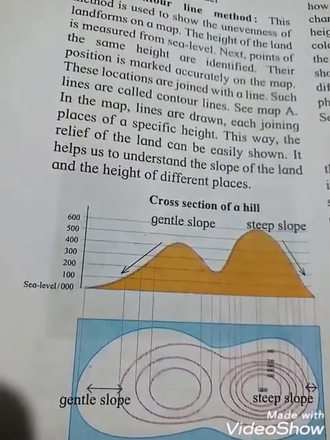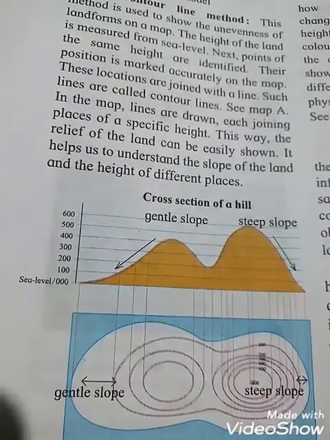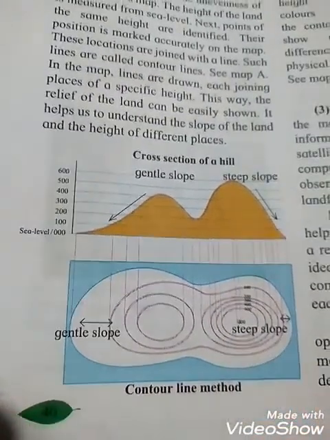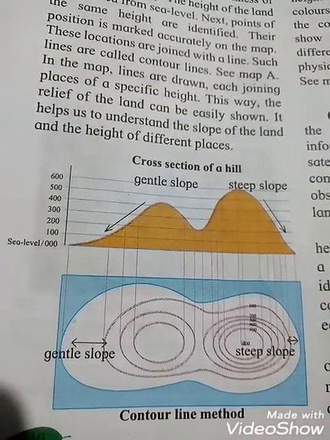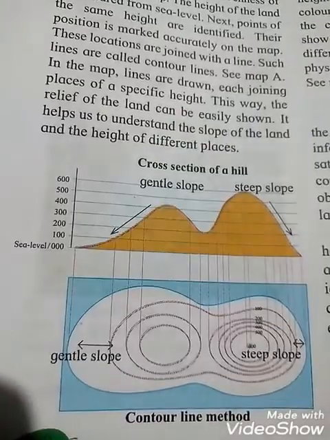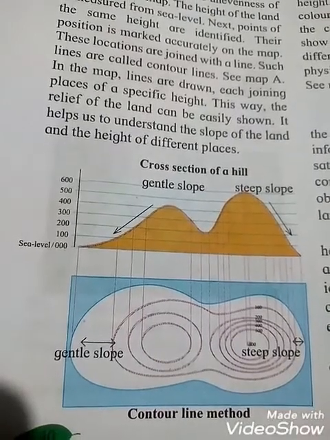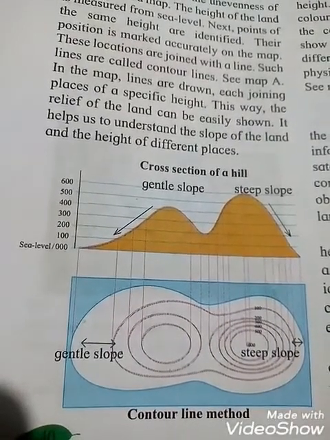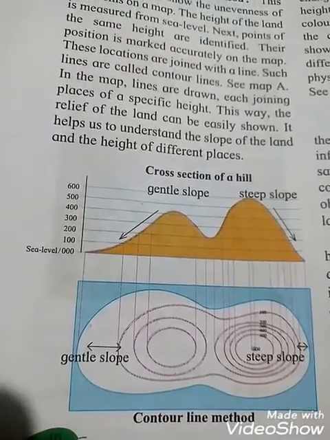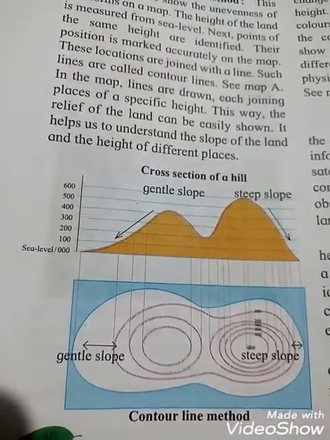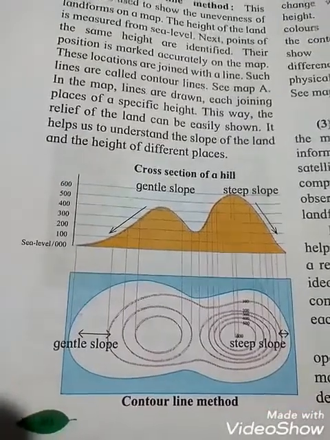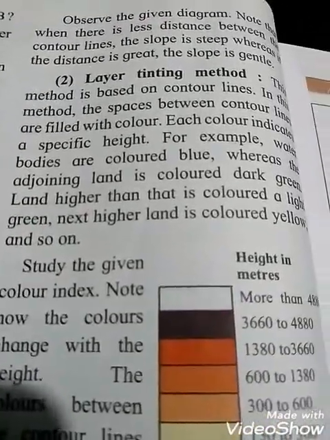That means the same heights are identified. Okay students, and next see the gentle slope, and afterwards see the steep slope. Here you see 100, 200, 300, 400, 500, 600. Okay, so these are the differences between the gentle slope and the steep slope. Okay students, so this way you have to observe the given diagram.